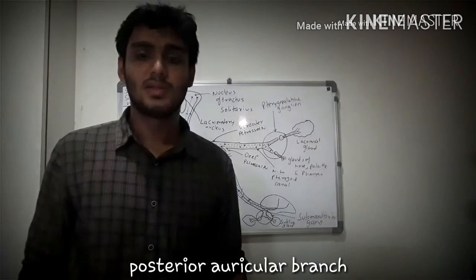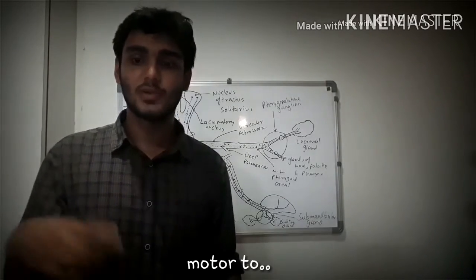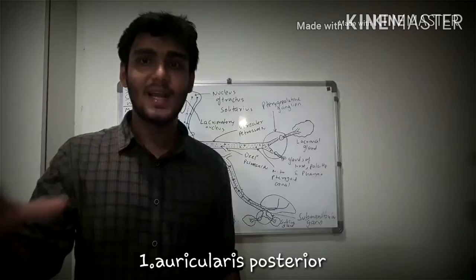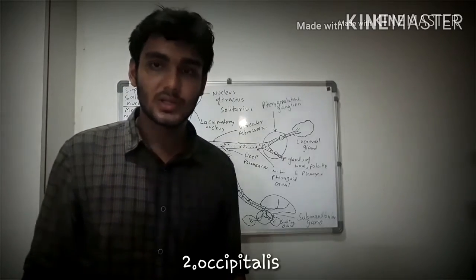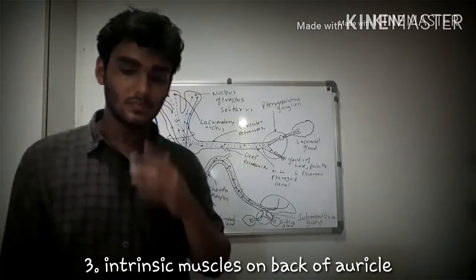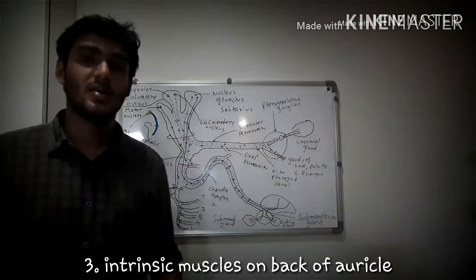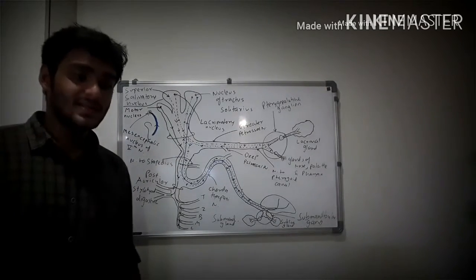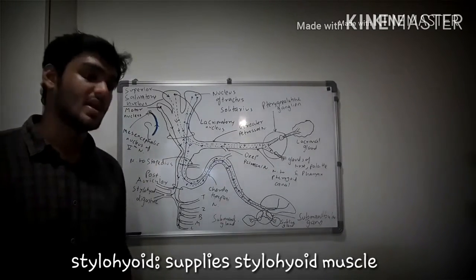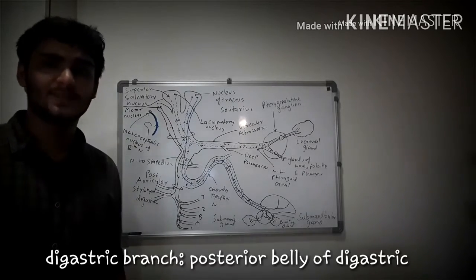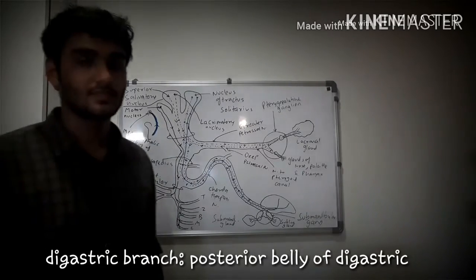The posterior auricular branch supplies the muscle of the same name, auricularis posterior, and two other muscles, occipitalis and the intrinsic muscles on the back of the auricle. Then we have the stylohyoid branch, which supplies the muscle of the same name, the stylohyoid muscle, and the digastric branch, which supplies the posterior belly of the digastric.